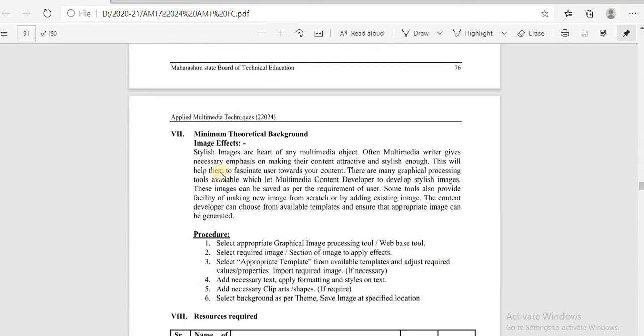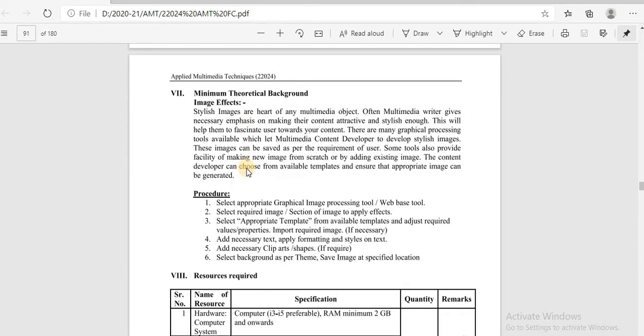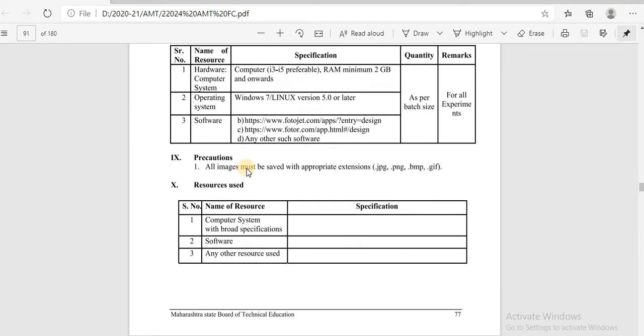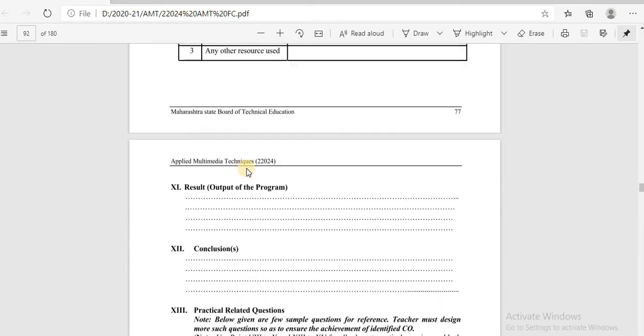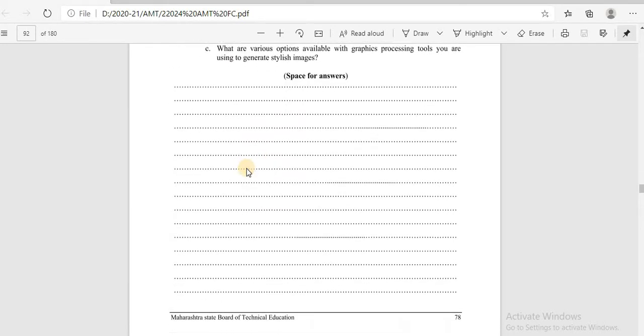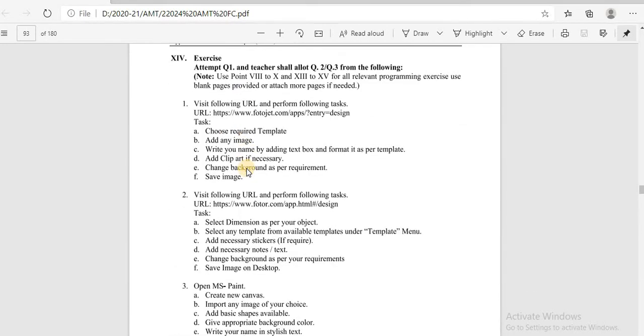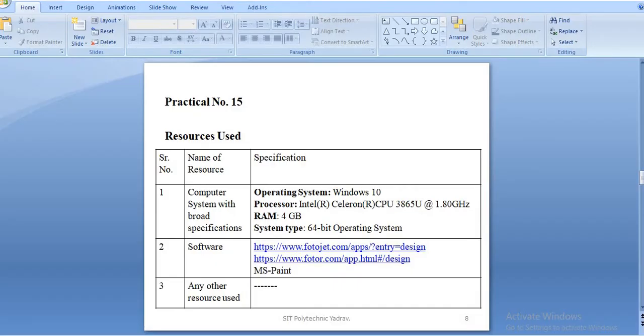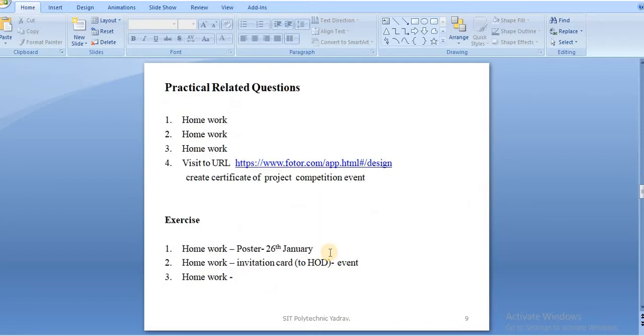The minimum theoretical background covers the image effects, meaning which image effects are included. The resource use table is to be completed. After that, the result and conclusion. There are three theory questions that you search and write the answers for. In the exercise, there are 3 questions, and this table is to be completed. In software, mention which links are used. After that, complete the practical-related questions and homework.